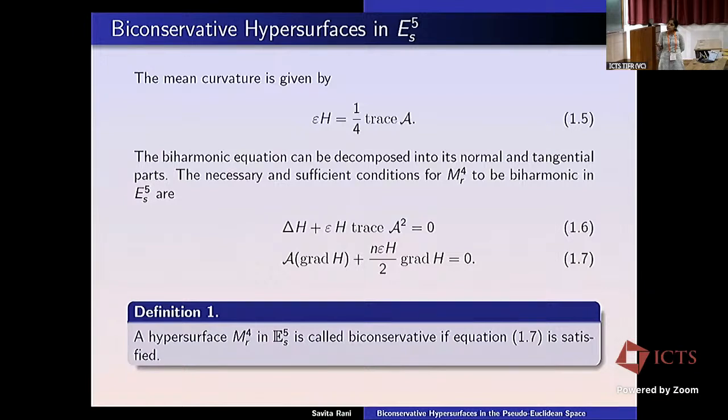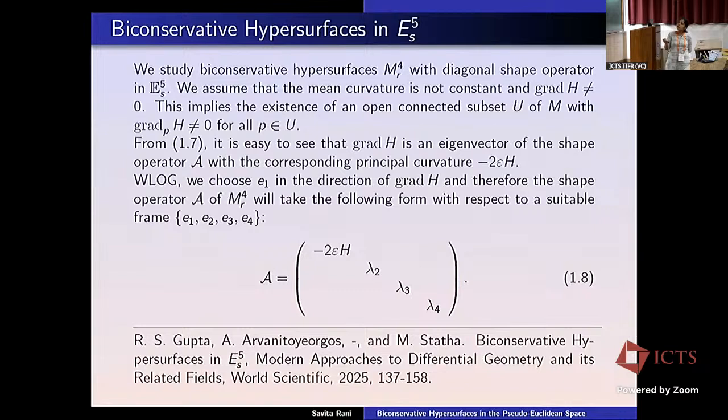So this is the vector, and like when we talk in linear algebra, we take Ax equals lambda x. So in that case, you can recognize that this will be the eigenvalue. From this, we can easily see that grad h is an eigenvector of the shape operator with corresponding principal curvature minus 2 epsilon h.